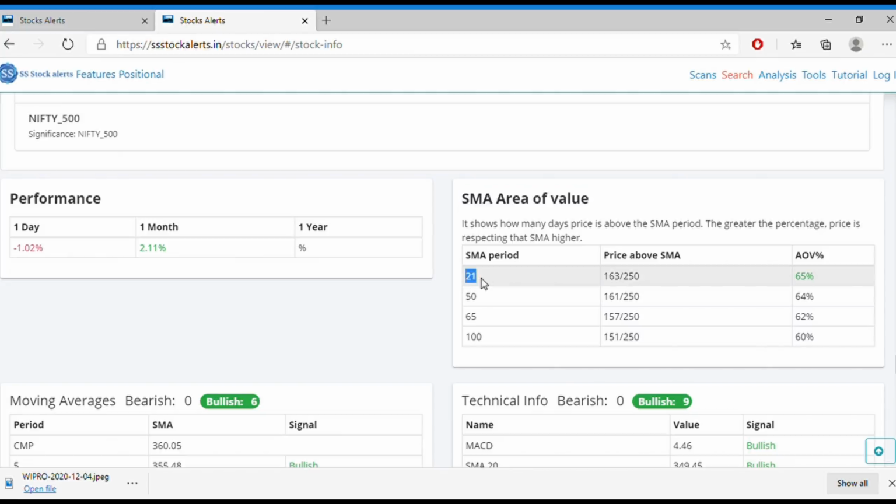And this SMA area of value is a research feature which we have added. So here, 21 SMA is the SMA period and this is the backtest period. For 21 SMA, how much support is it giving? 65%. And do not think all stocks will give you the same percentage. Each stock will have a different value. So 21 SMA is giving support 60 percent of the times, and 50 SMA is also respecting it with 60 percent. But I always look for more than 70 percent for this area of value support.